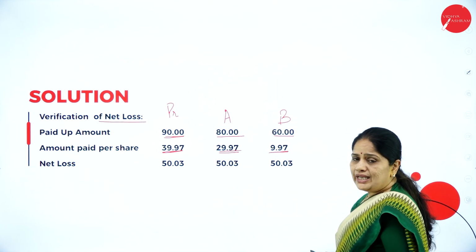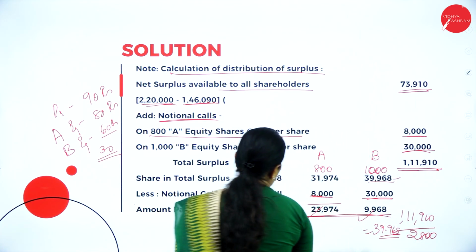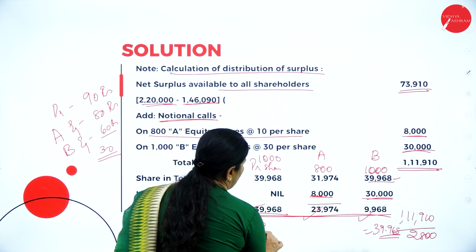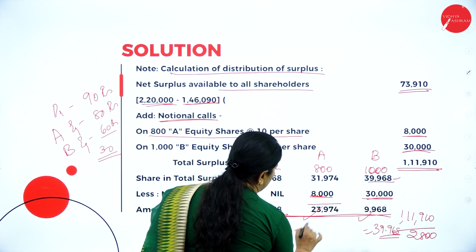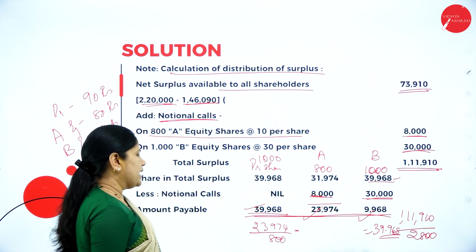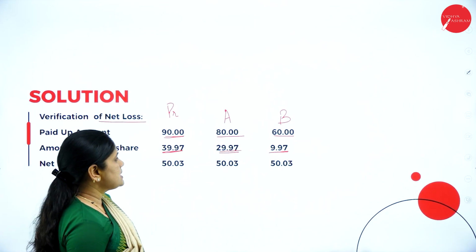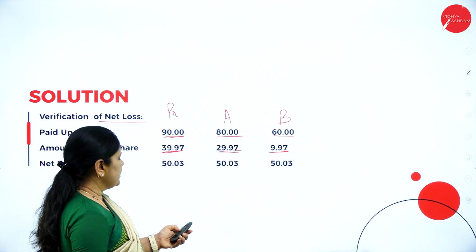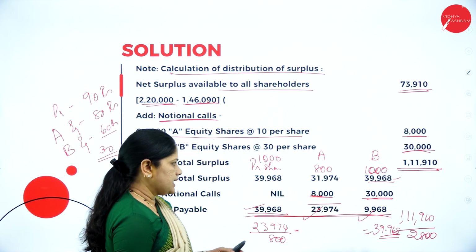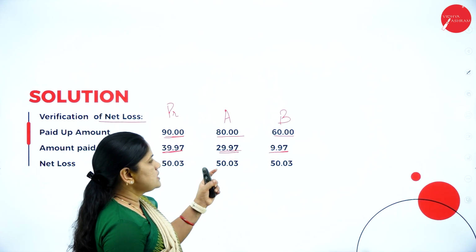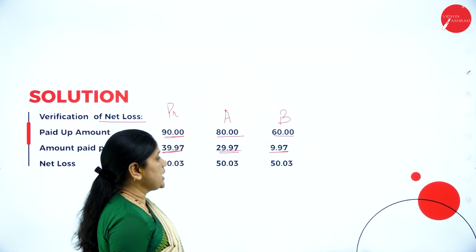So how did I get 29.97? You can see here, 23,974 divided by 800, you get 29.97. Again here, 9,968 divided by 1000, I get 9.97 per share.